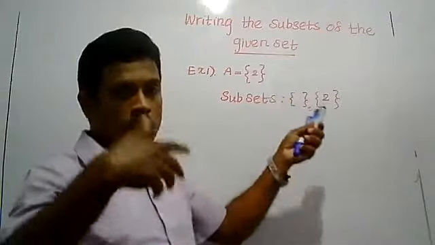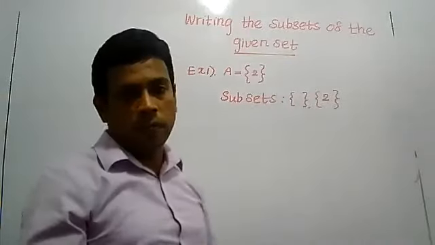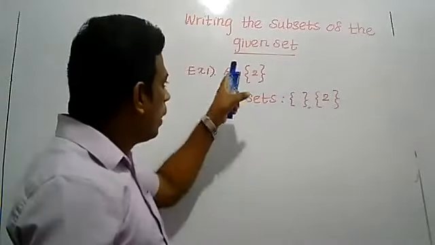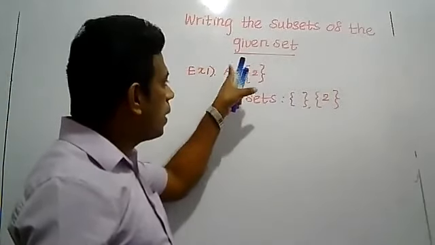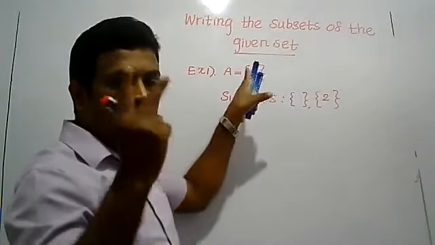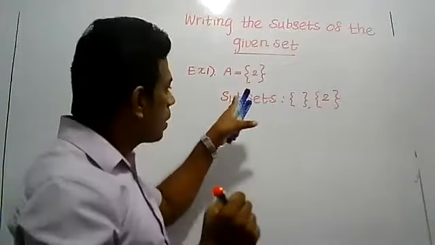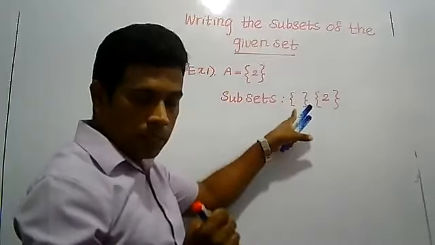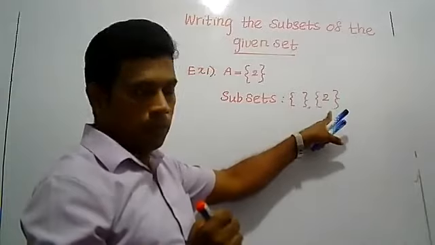So when I explain 3-4 examples now, you will understand. Here A is a set. It has one element, and I told you it has two subsets. The subsets are: the null set is a subset, and the given set is a subset.